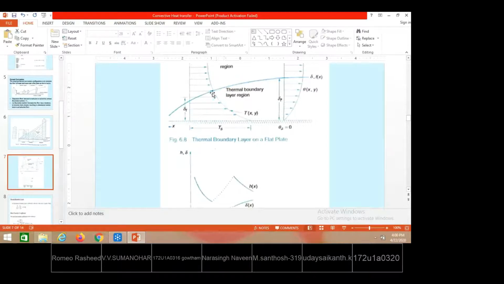Only within the boundary layer does a temperature gradient exist. Temperature gradient means that in the vertical direction, from here to here over some height, there is a temperature difference. That is dT by dy, which we call the temperature gradient. To expect heat transfer to take place, there must be a temperature gradient, and that is possible only within the thermal boundary layer. That is why it is necessary to find the thermal boundary layer and velocity boundary layer.